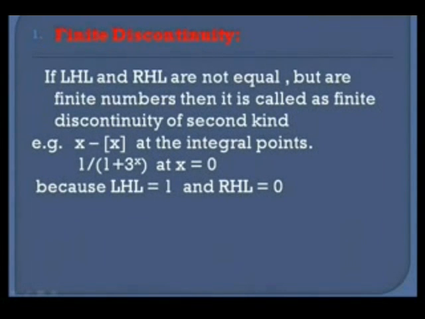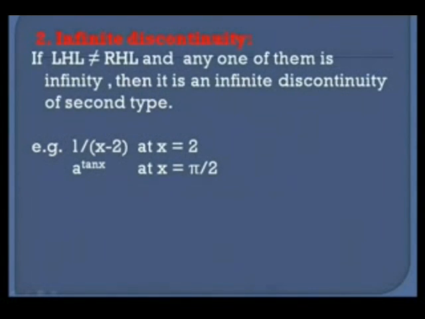Similarly, the function 1 by 1 plus 3 to the power of 1/x at the point x equal to 0 also comes under the finite discontinuity because we see that the left hand limit is equal to 1 and the right hand limit is equal to 0. So we say that LHL is not equal to the RHL, and so it is a non-removable type of discontinuity. But we also see that LHL equal to 1 and RHL equal to 0 are finite numbers. So this comes under the category of finite discontinuity of the second kind.